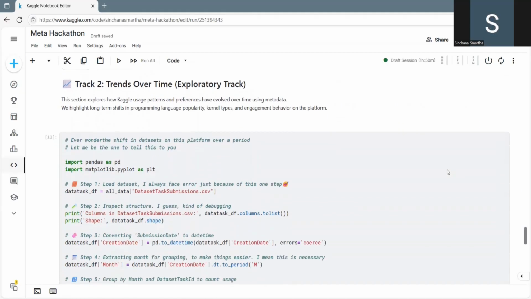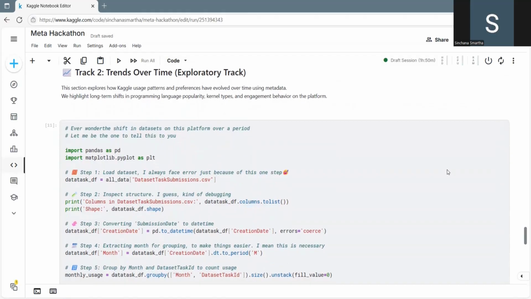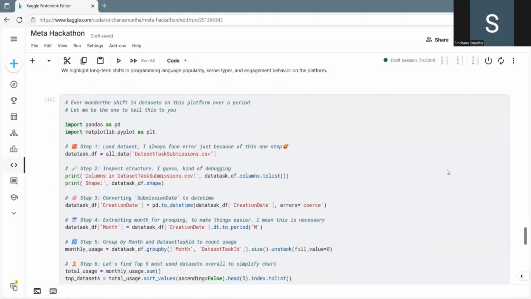And now let us jump to Track 2, trends over time. Exploratory track it is. In this track, I zoomed out to analyze macro trends across the Kaggle platform: languages, frameworks, competition topics, and user behavior.